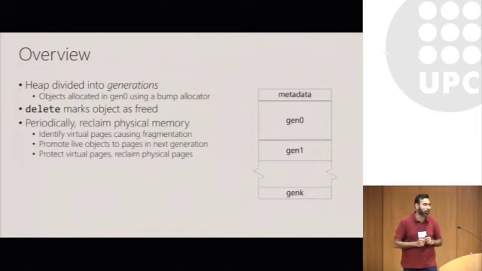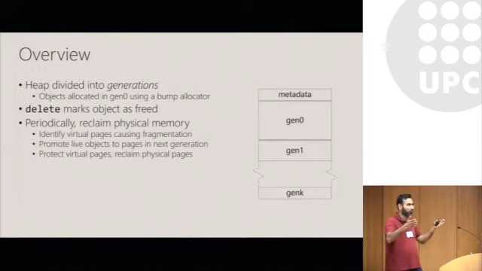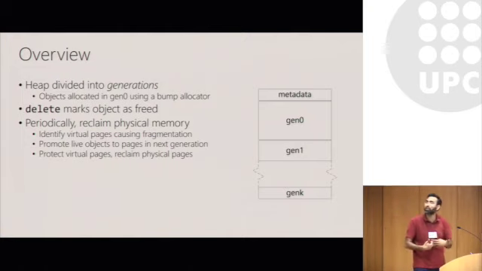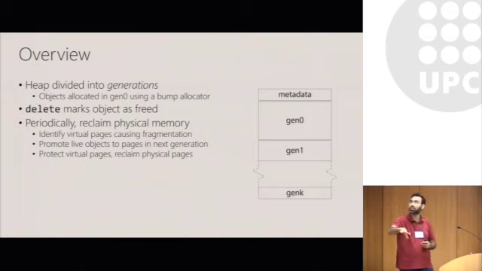And periodically, the allocator is going to try and reclaim physical memory, because now you have a heap where some of the objects have been deleted. The allocator is going to try and reuse physical memory, not virtual memory. And it does that by identifying virtual pages in the address space that are causing these fragmentations where you have a lot of deleted objects, promoting all the live objects on these pages into the next generation, enabling protection on these virtual pages, and then reclaiming the underlying physical pages.